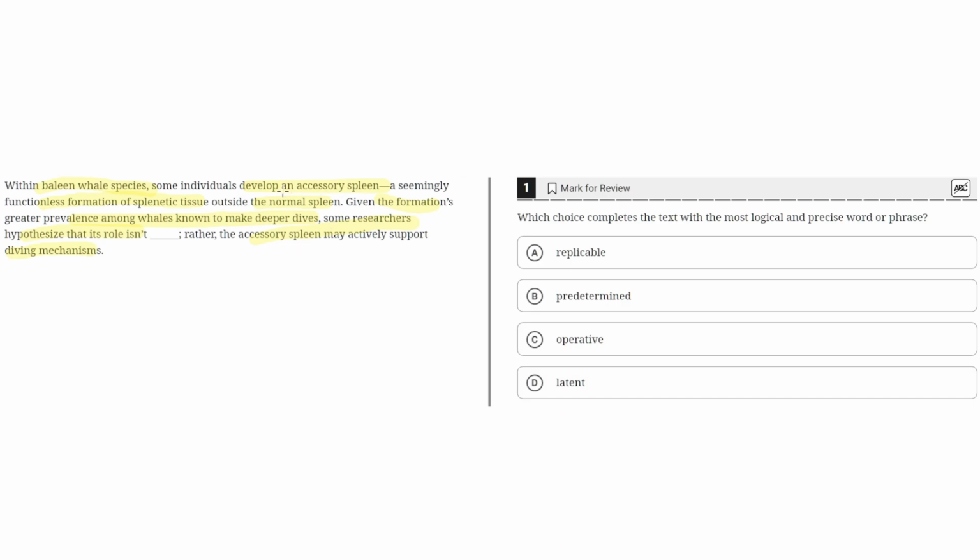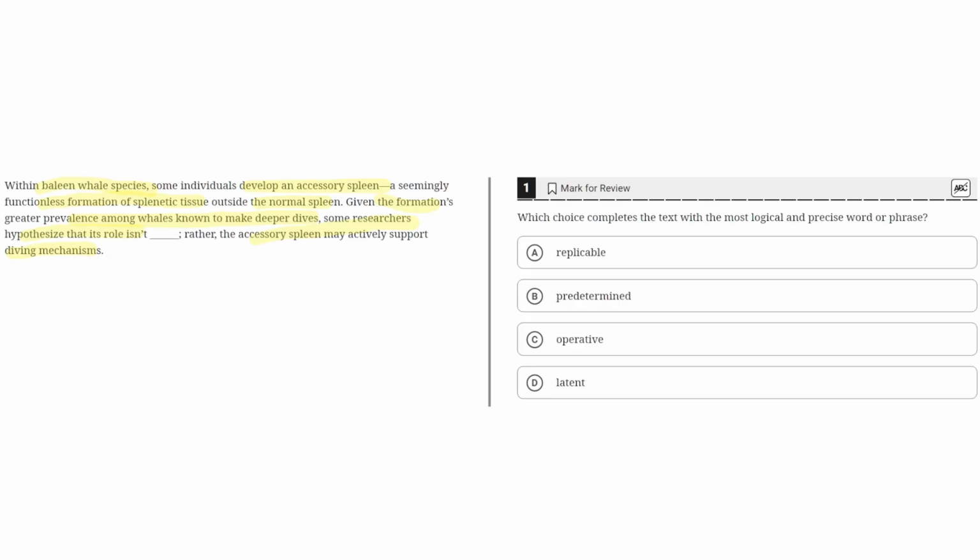So from the text, we're given how the baleen whale species develop an accessory spleen, and it's a seemingly functionless formation of splenetic tissue. But some evidence suggests that it isn't actually functionless, and rather it helps support diving mechanisms.